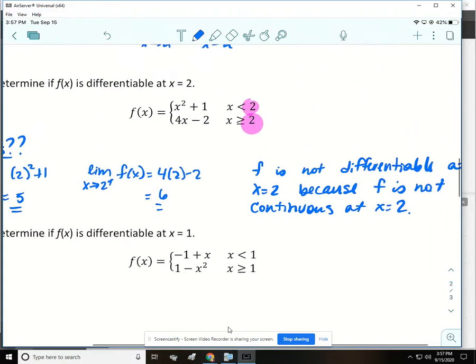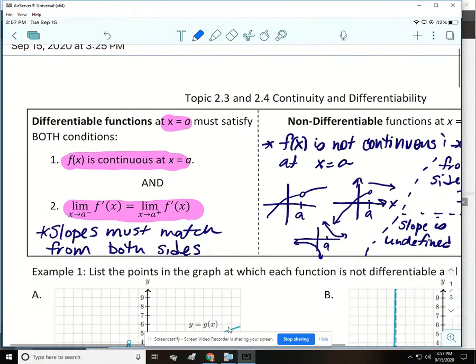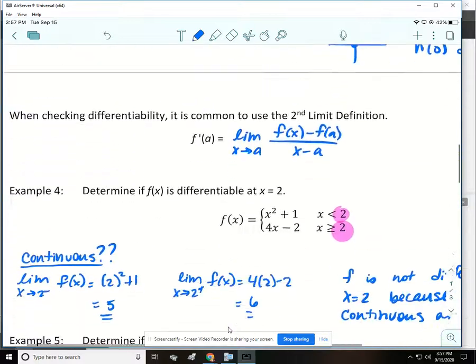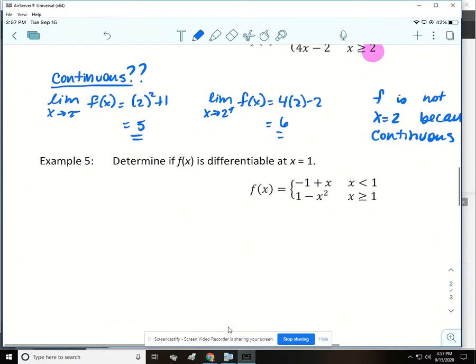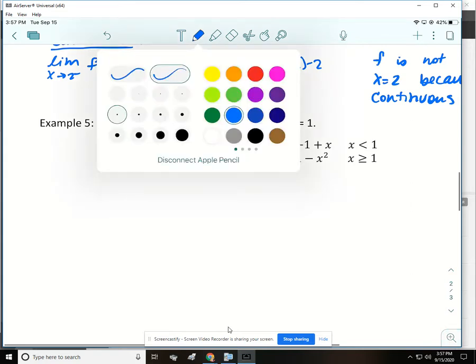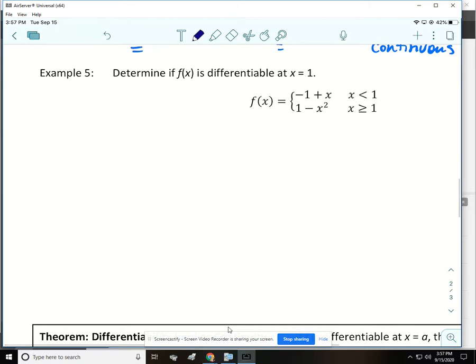Alright, so we don't even have to worry about checking the second part. So for the function to be differentiable, we're checking that the function is continuous at that point and the slopes match at that point. So since the function wasn't continuous at that point, we're done. We can just say no. Alright, so let's look at this one. Since I have more space, I'm willing to bet we're going to have to do more work on this one.